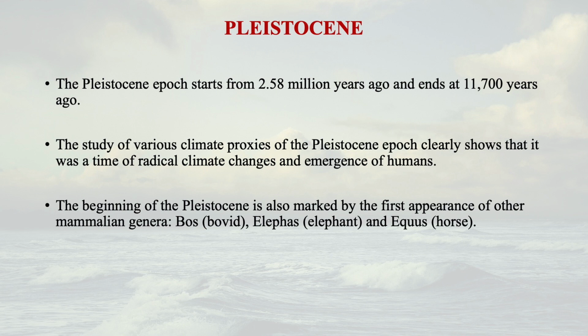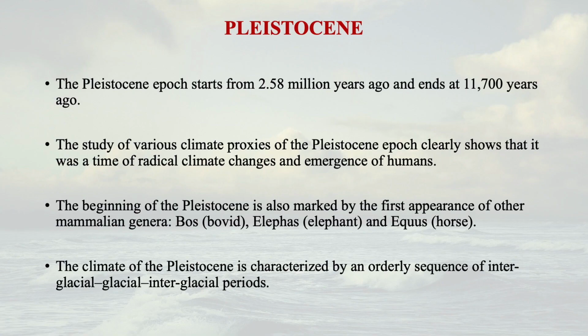The beginning of the Pleistocene is also marked by the first appearance of other mammalian genera, like the elephant, the mammoth, bovids, horses. These other mammalian genera also originated in this Pleistocene epoch. The climate of the Pleistocene has been characterized by an orderly sequence of interglacial, glacial, interglacial periods. So it's a kind of sequence that occurred in the Pleistocene epoch.